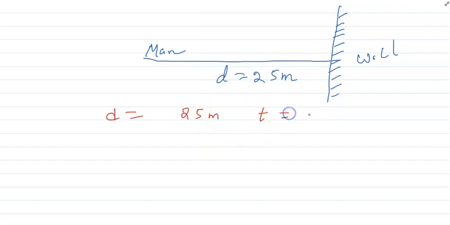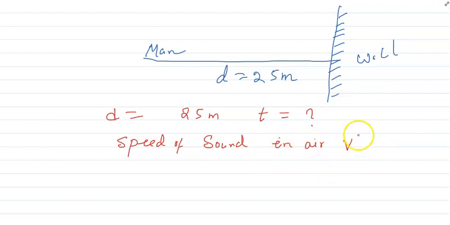And T is equal to question mark, T is not given. And the speed of sound in air is given. Speed of sound in air means V. So V is equal to how much, given? That is 350 meter per second. Till now, any doubt you can ask me.